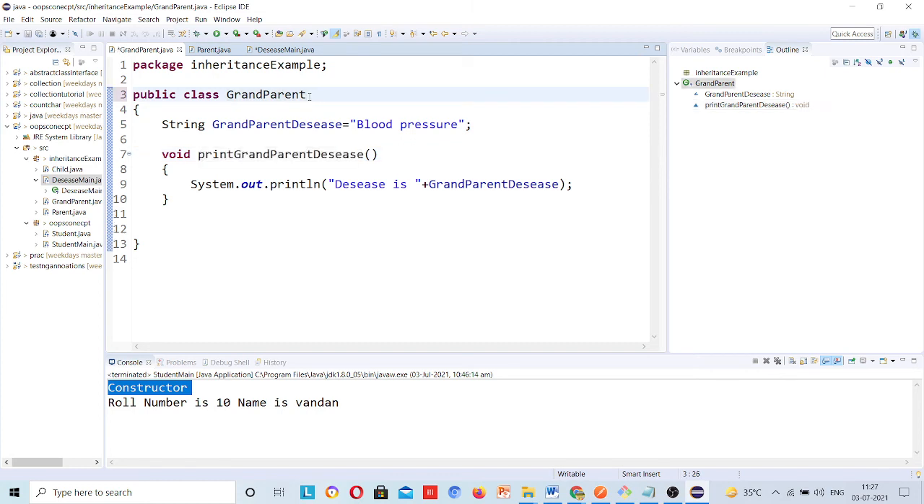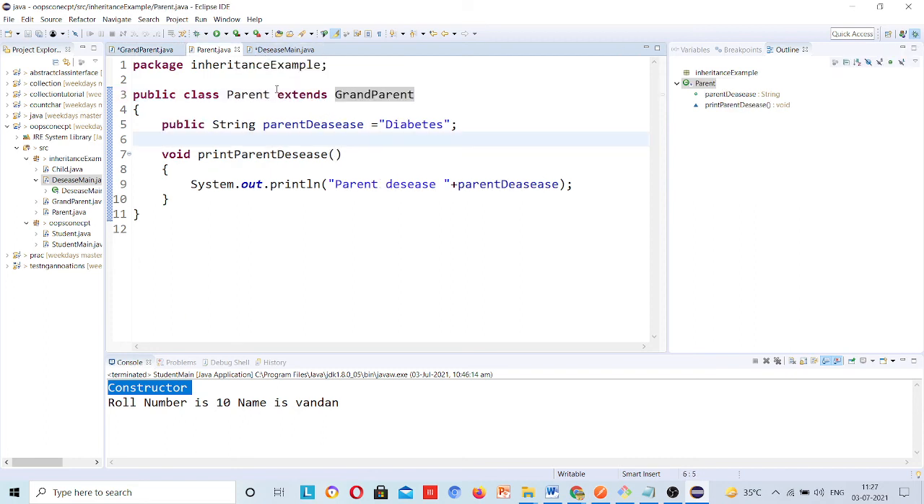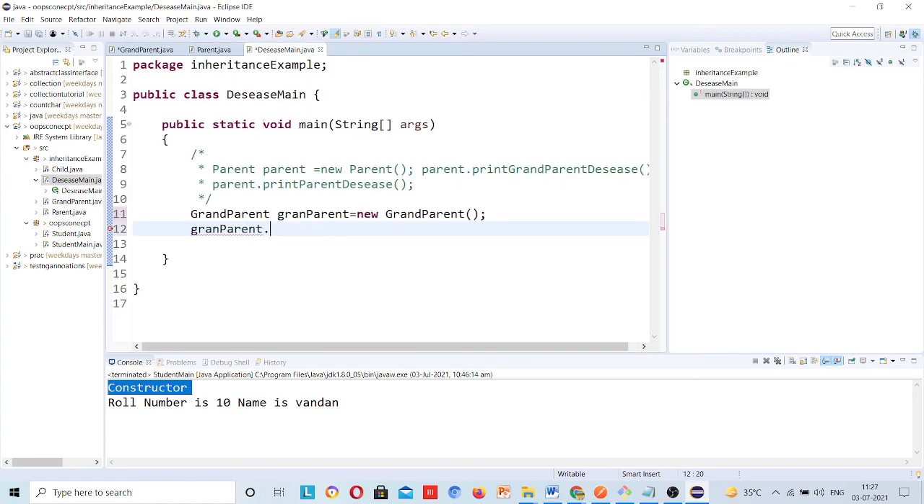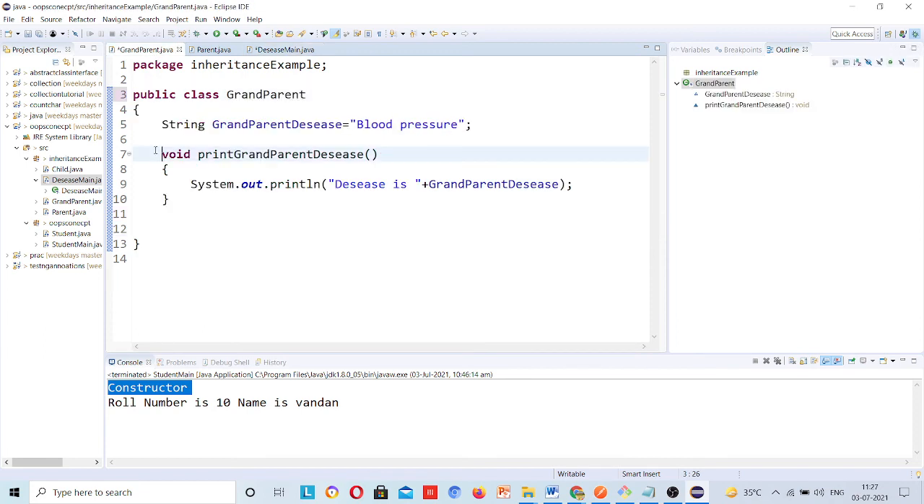So it has its own property only, but parent has its own property as well as it is extending grandparent. So grandparent properties will also be present in the parent class. But if you are creating an object for the grandparent, then grandparent has only this method and it is not extending any class. Now if you try to extend this, you will extends parent, then you see the error: cyclic hierarchy of grandparent is inconsistent.